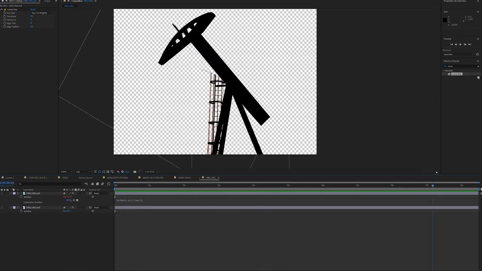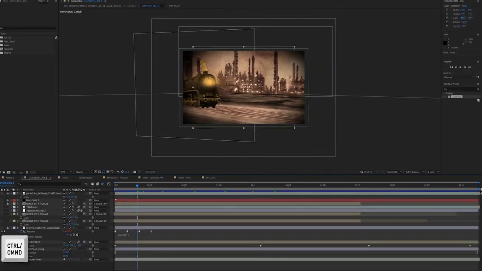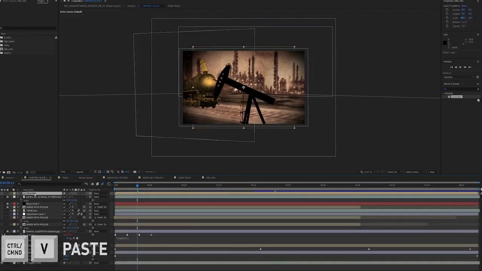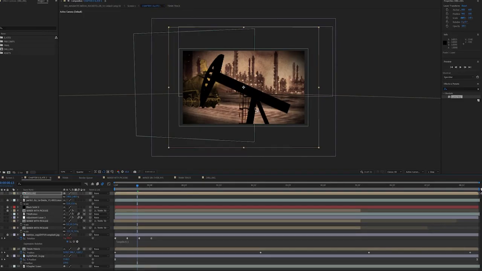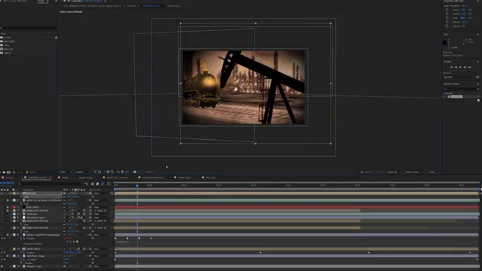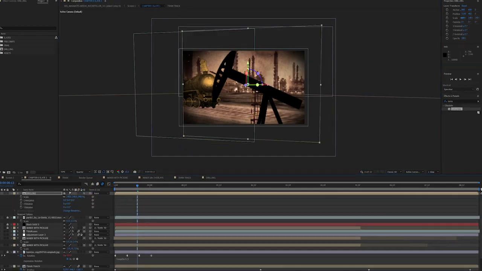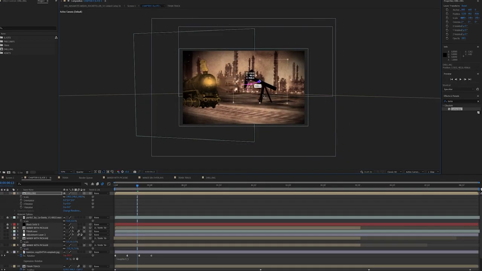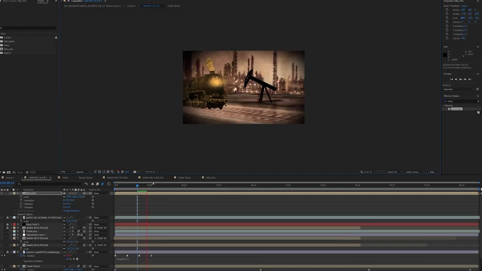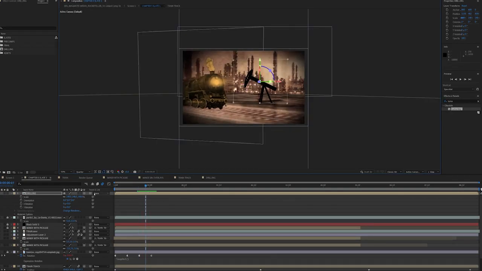That looks pretty good. And then we're going to go ahead and place our drills into our top composition now, our chapter 5 slate 5 composition. And it's exactly the same fashion as we did with the miners. We're just going to make them 3D layers and move them around in Z space, and tweak the X and Y values and play around with the scaling as well. Do remember to parent the drill to the ground layer as well, just so our drills will match the movement of the train track layer.